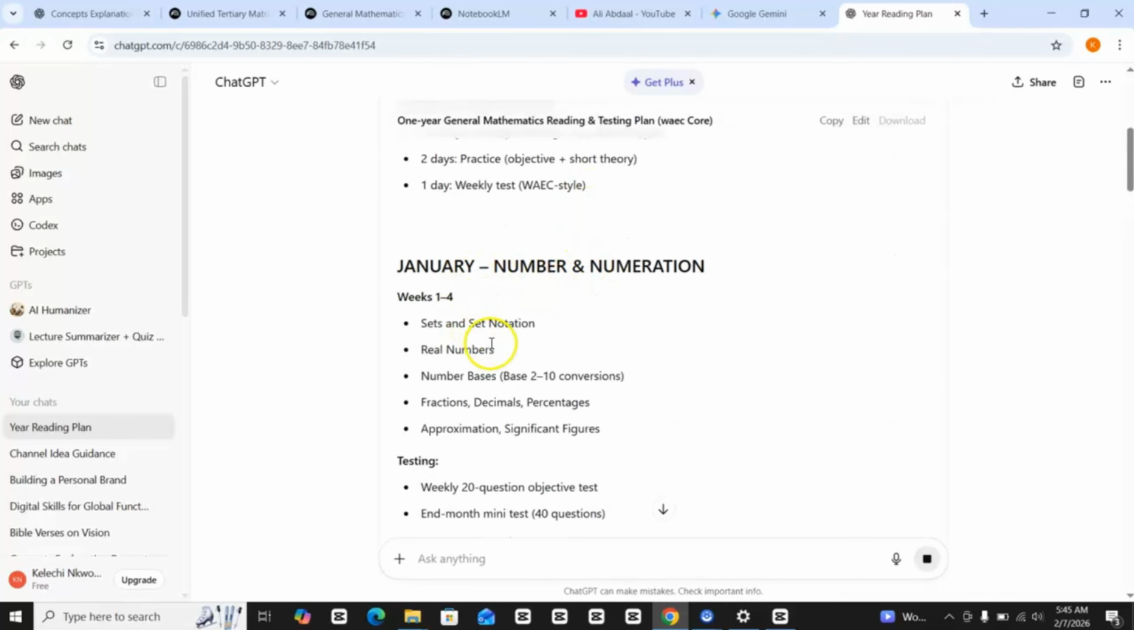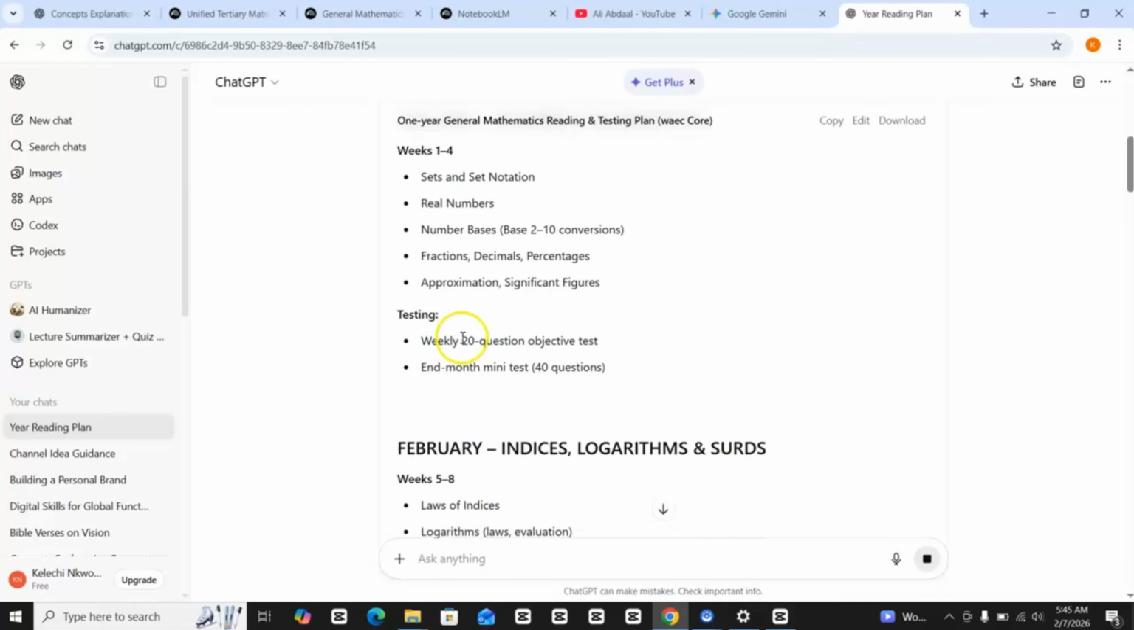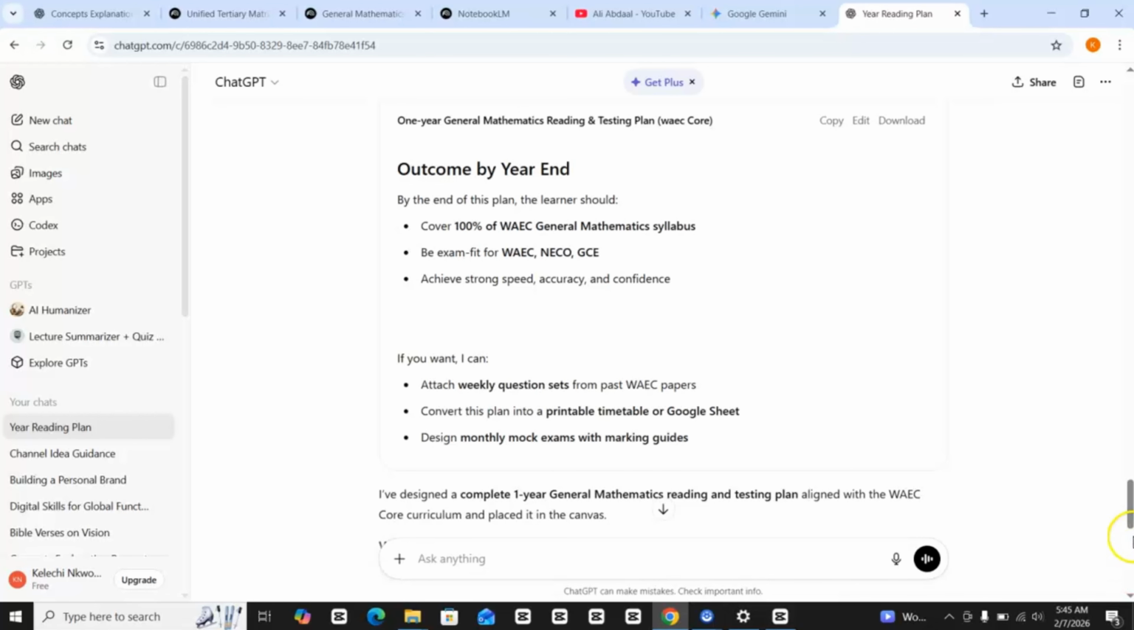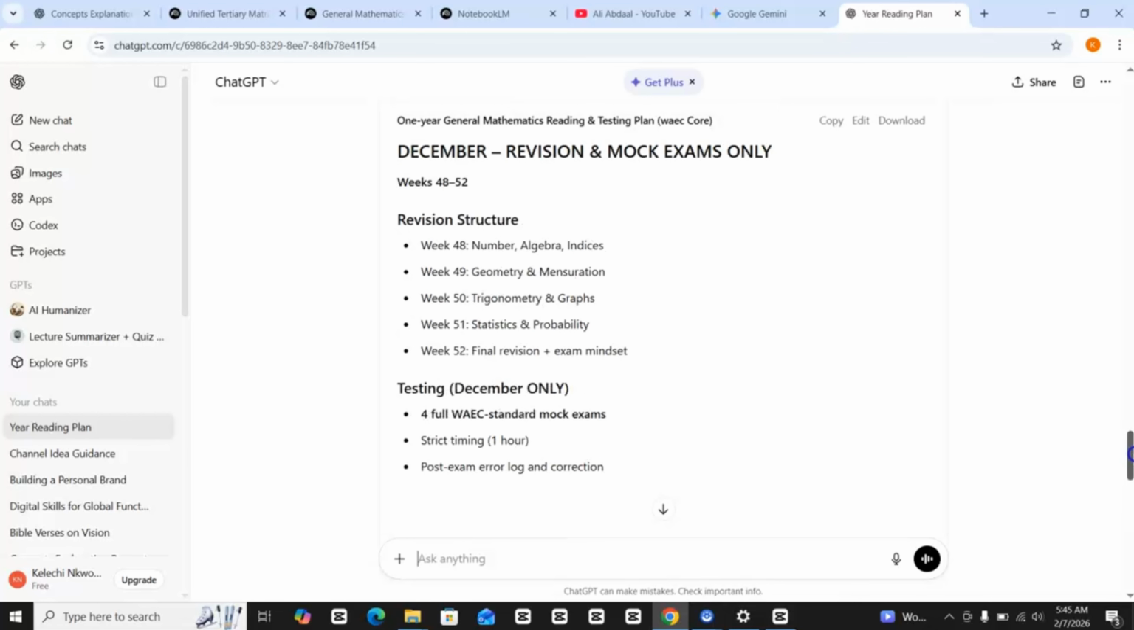So it's telling you generally look at sets and set notation, real numbers, number bases, fractions, decimals, approximation, and so on. Okay, so let's see what it will give you. Okay, it's still propagating. All right, so good. So when it gets to revision structure, you have this.